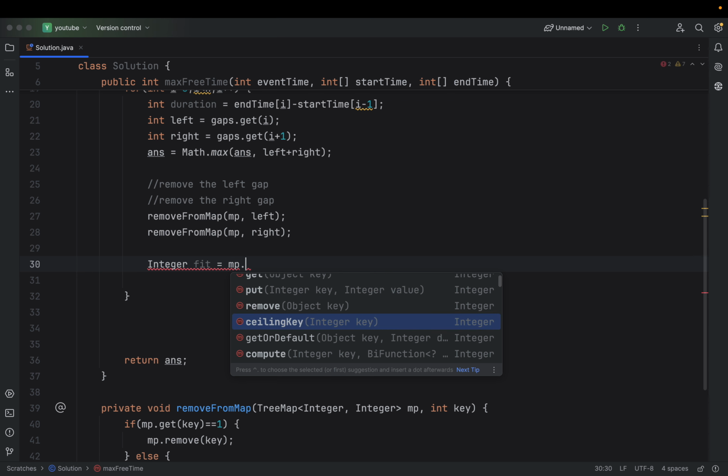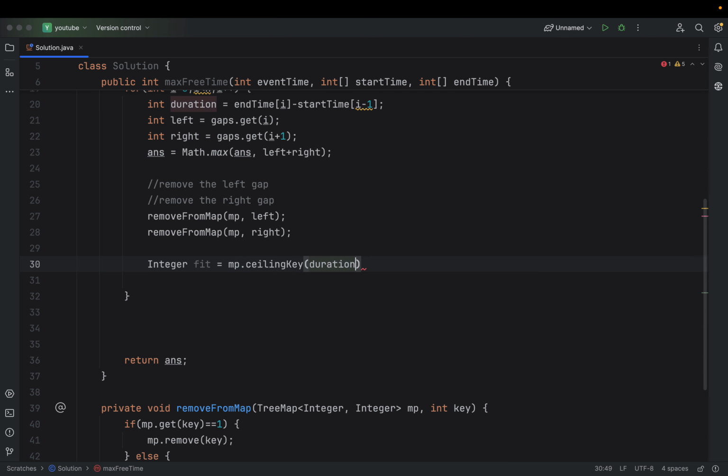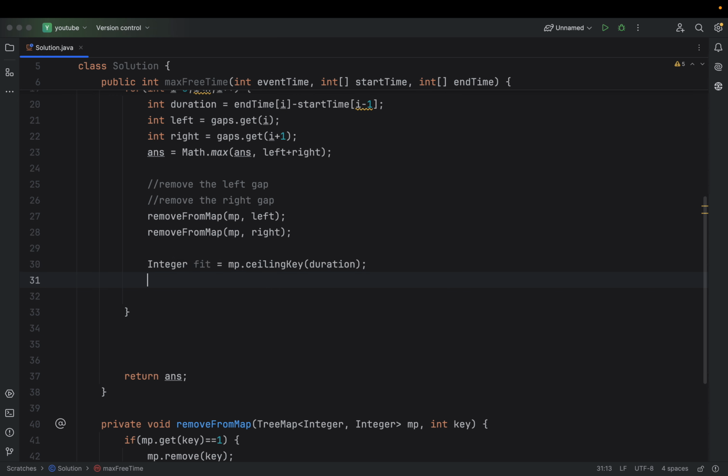Whatever we have, the ceiling key, and we are passing it the duration, so it will give a duration which is just greater than the given key, which is our duration.